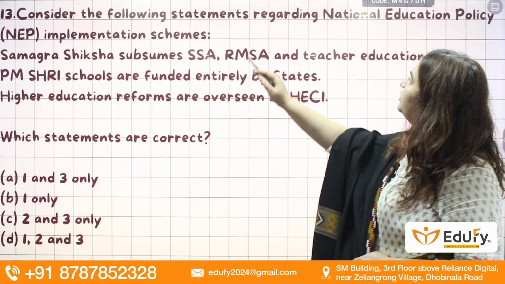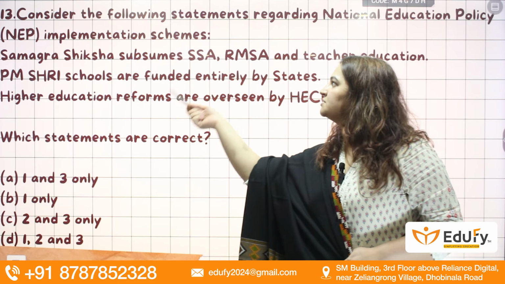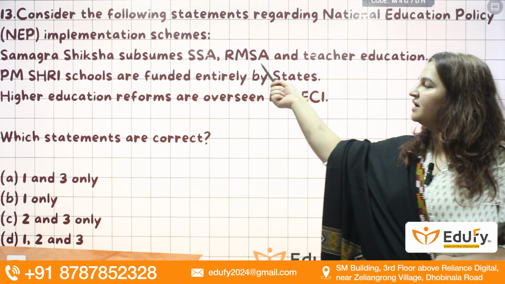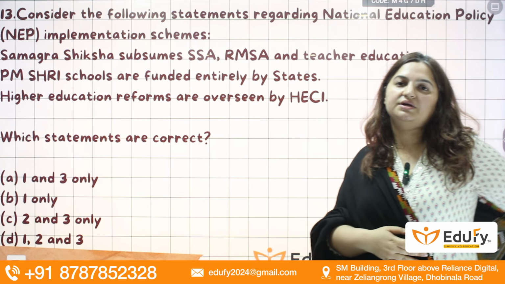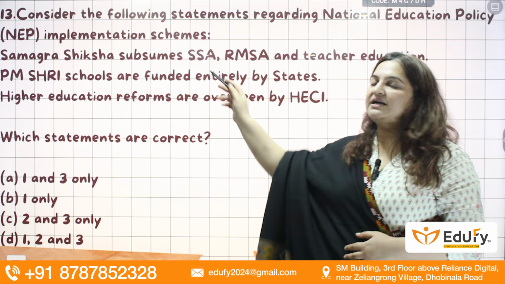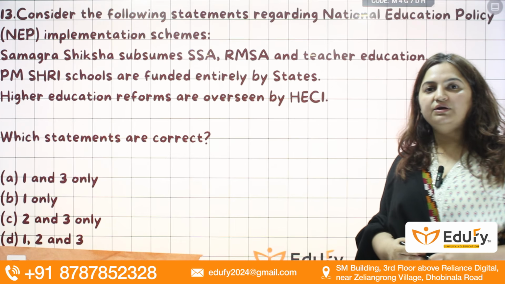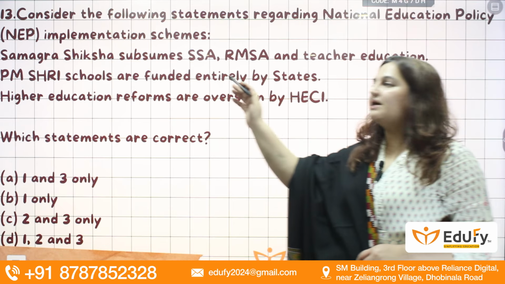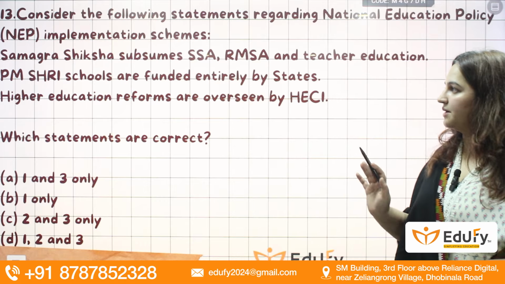Next question. With reference to the national education policy, Samagra Shiksha subsumes Samagra Shiksha Abhiyan, Rashtriya Madhyamik Shiksha Abhiyan, RMSA. See, there were multiple schemes going on in the education sector. One for primary, that is Samagra Shiksha Abhiyan. Rashtriya Madhyamik Shiksha Abhiyan was going on for the secondary education system and teacher education. So all these programs are now subsumed under one scheme, that is Samagra Shiksha.